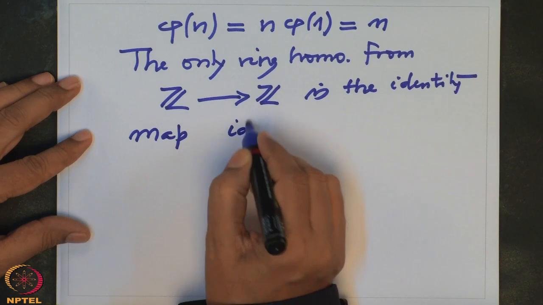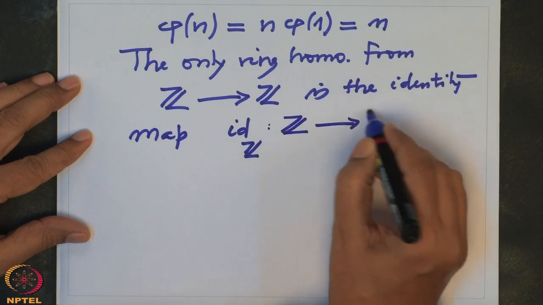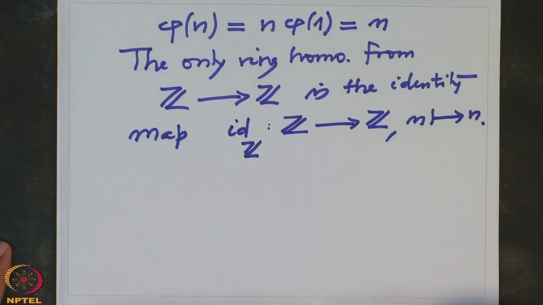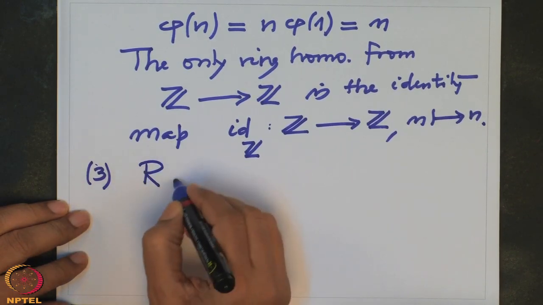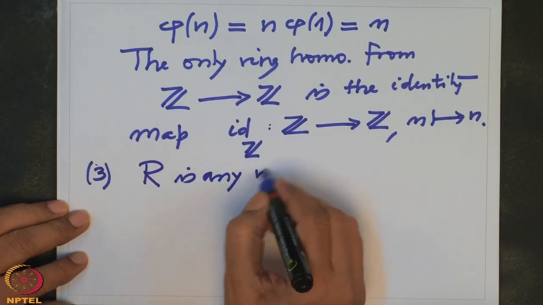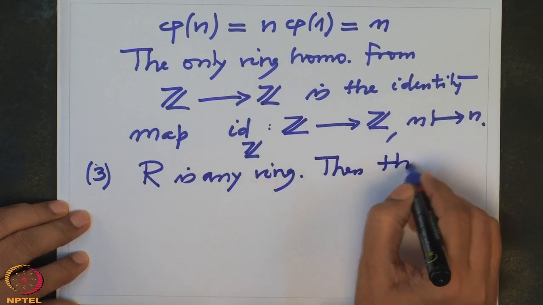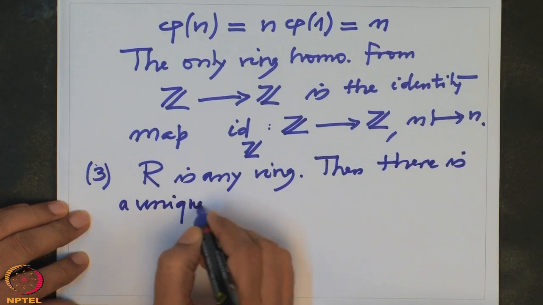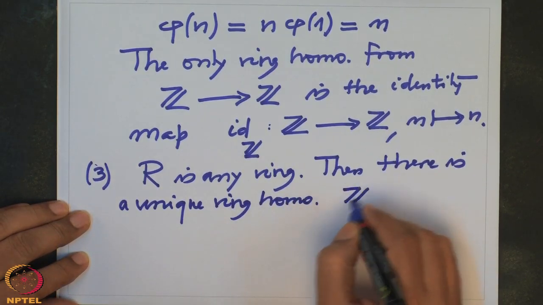Which is denoted by IDZ. This is the map Z to Z, n goes to n. In fact, more generally, if R is any ring, then there is a unique ring homomorphism from Z to R.